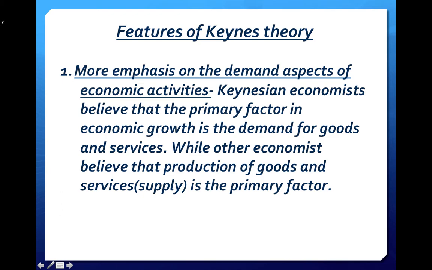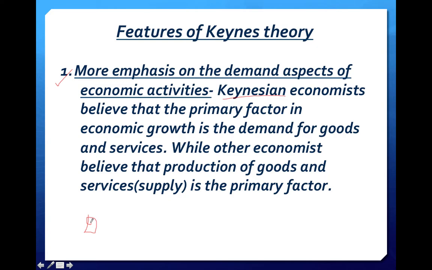Now what are the features? The first feature is more emphasis on the demand aspects of economic activities. According to Keynesian economics, as we also call the Keynes theory, the primary focus was built on the demand aspects. Now, what is demand?